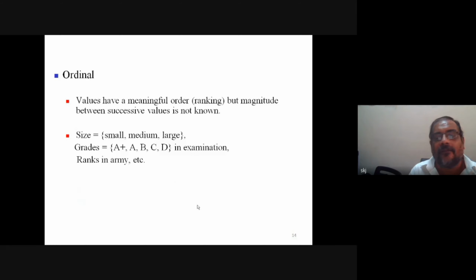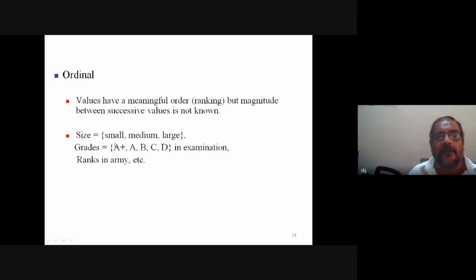Then ordinal: when the order is important. Values have a meaningful order or ranking, but the magnitude between successive values is not known. For example, the grade of a student in an examination: A plus, A, B, C, D. Here A plus is the highest, A is lower than A plus, then B is lower than A. So it is in decreasing order, but I don't know what A plus is.